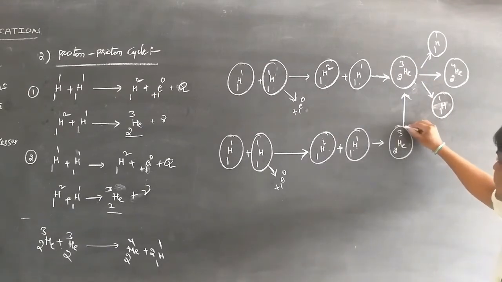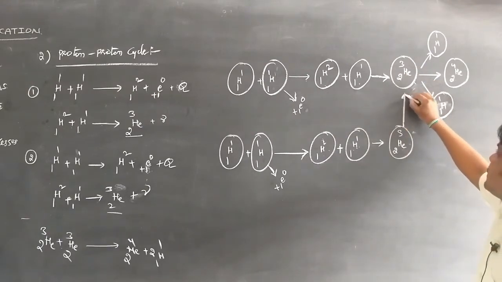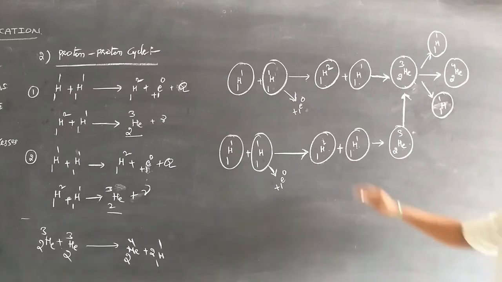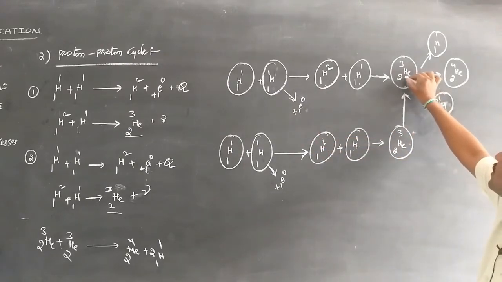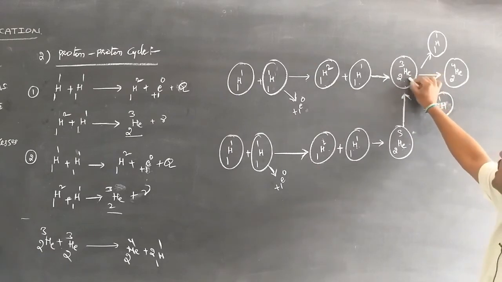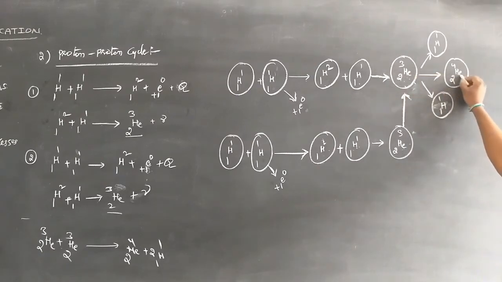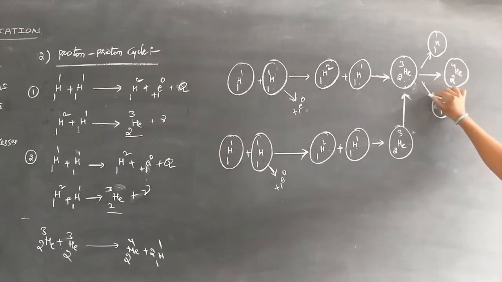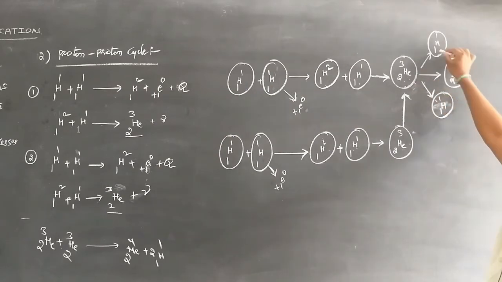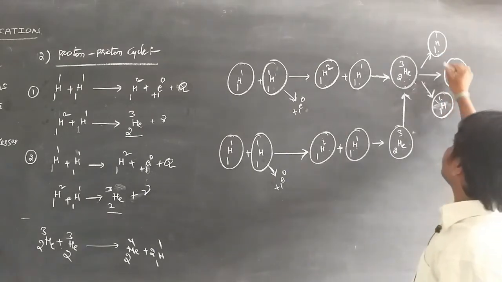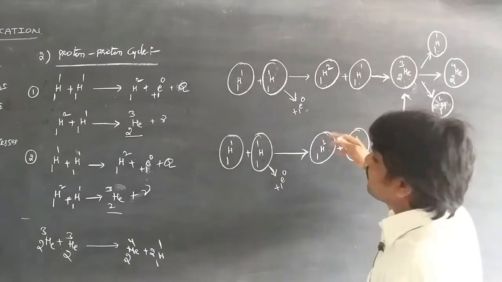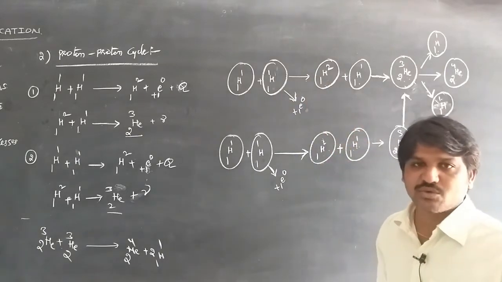By combining this 2He3 with the first 2He3, this process being done twice, the stable helium atom 2He4 is released, emitting another two protons. Whenever these two protons are emitted, they combine again and the cyclic process goes on.